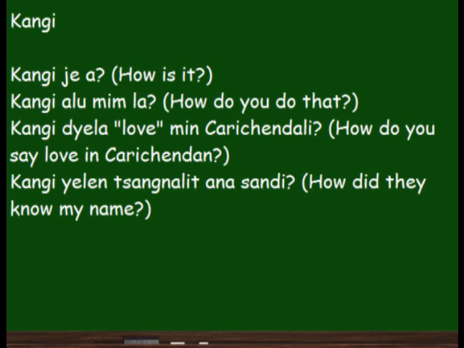Now, notice the difference between these two sentences. To say how do you do that, Kangi alu mimla, I'm asking somebody in particular how they personally do something. How do you do that? Kangi alu mimla. But to say, how do people in general do something, you leave out the alu. So, how say love in Carichendali? That's how you ask, how do you say love in Carichendan? Kangi diela love min Carichendali?